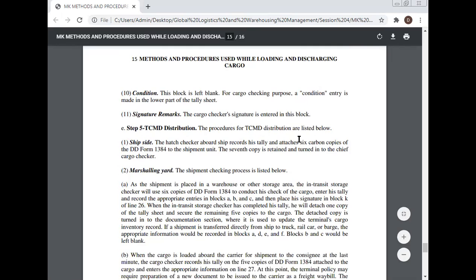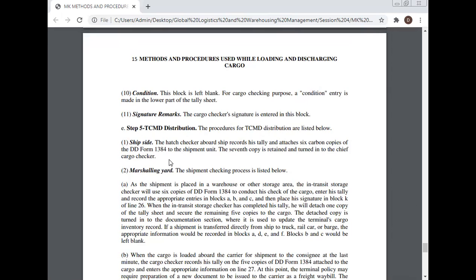The procedures for TCMD distribution are listed below. Ship side. The head checker aboard ship records his tally and attaches 6 carbon copies of the DD Form 1384 to the shipment unit.